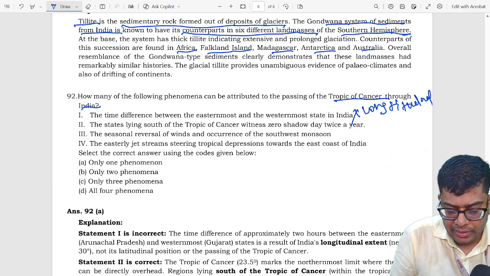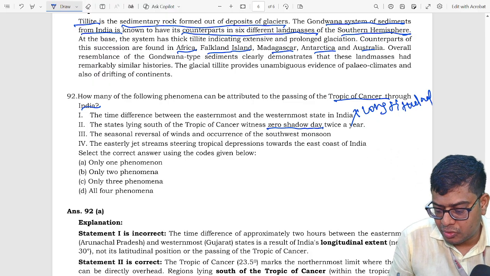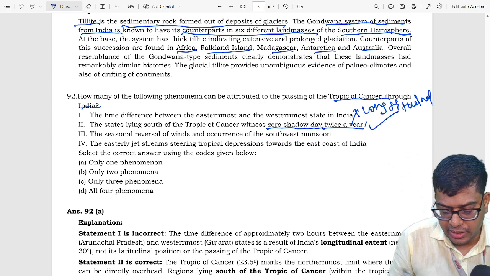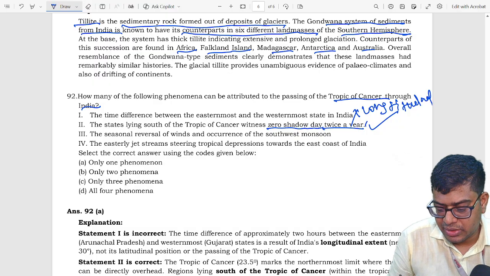A state lying south of the Tropic of Cancer witnesses zero shadow day twice in a year. This statement is correct. And the third statement, seasonal reversal of wind and occurrence of southwest monsoon.